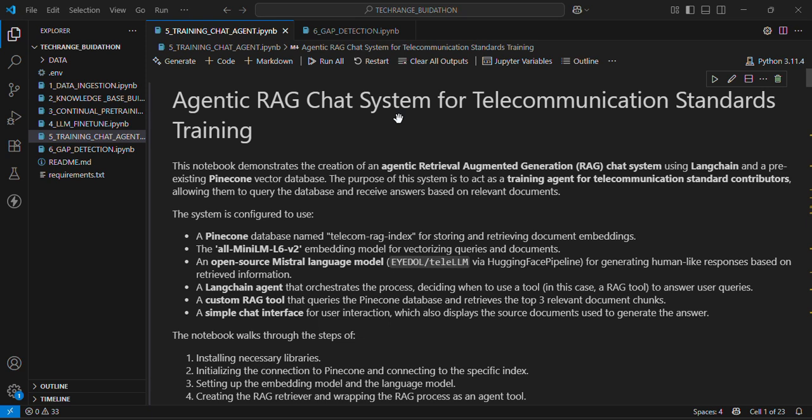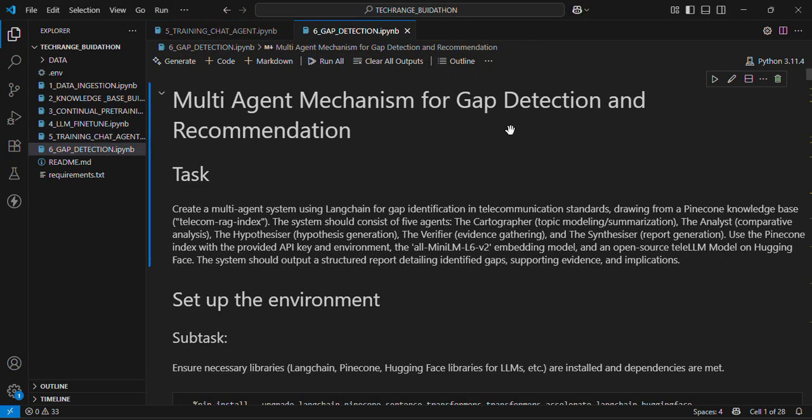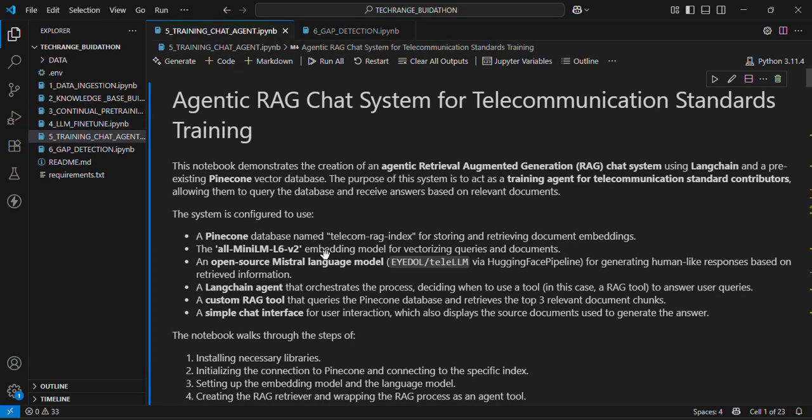And today I'll be presenting our project, which is titled Bridging the Standardization Gap in Next Generation Telecommunication. Now, our solution is a dual layered agent mechanism that starts with the agentic RAG chat system for telecommunication standards training, and then the multi-agent mechanism for gap detection and recommendation.